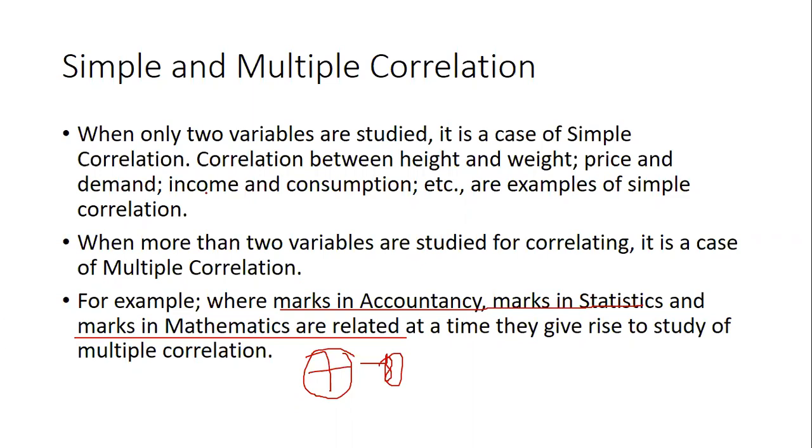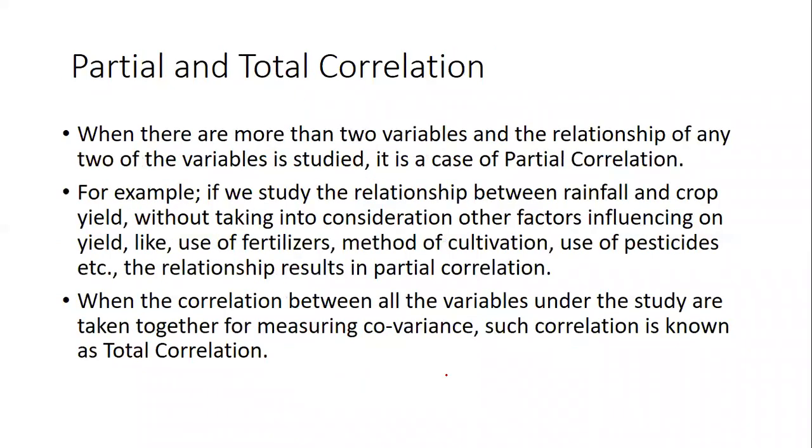Then it will become multiple correlation. In simple words, simple correlation means 2 variables are studied. Here, more than 2 variables are studied. Understood? So that is your simple and multiple correlation. Any doubts until here? Everything is clear?